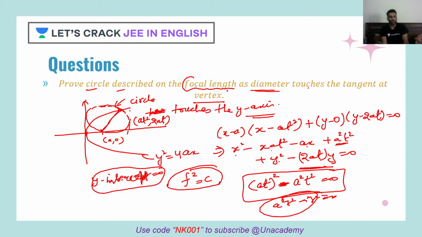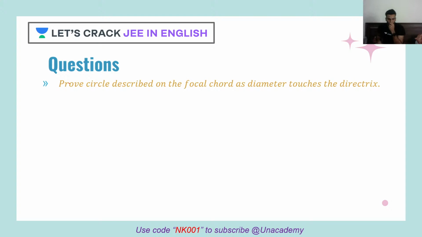So I can clearly say that this circle touches the tangent at vertex. So again, let's remember this as one of the properties of parabola. If we have any focal length and if we consider focal length as diameter, then that circle described on the focal length as diameter will touch the tangent at the vertex of parabola. Remember this property, this is very useful. Let's move ahead. Let's go for one more proof.